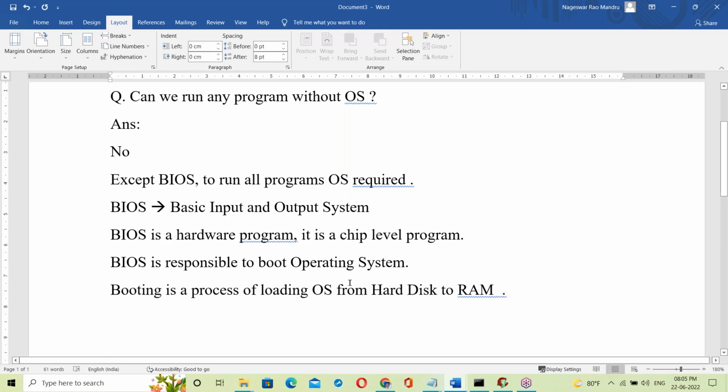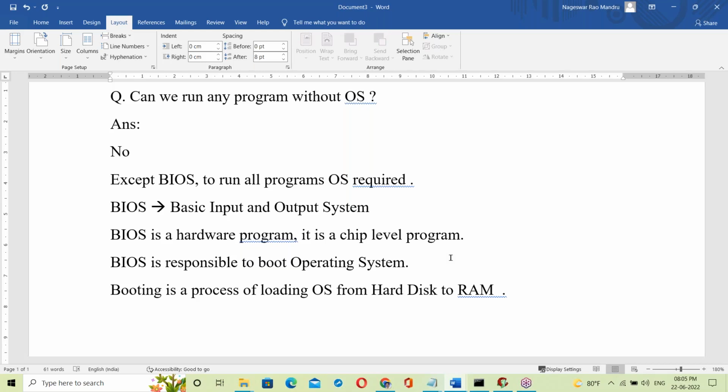Once you power on your computer, first of all, that power goes to the BIOS chip. In the BIOS chip, the BIOS program activates.